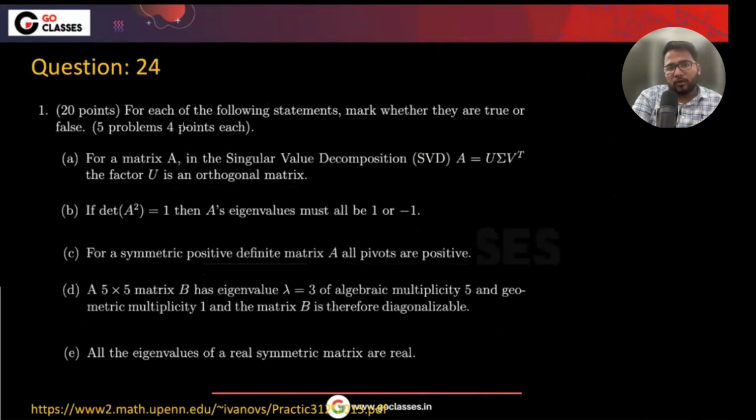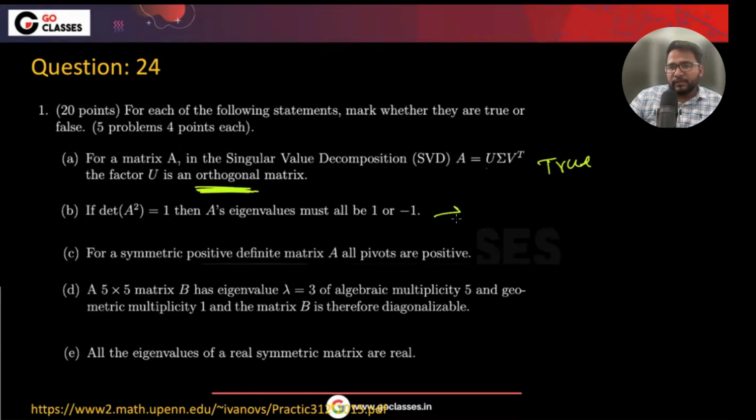Okay, let's talk about it. So what they're saying, for each of the following statements, mark whether they're true or false. For a matrix A in the singular value decomposition, the factor U is an orthonormal matrix. Tell me, is this true or false? In the SVD, this is an orthogonal matrix. Yeah, this is true, right? This is true.